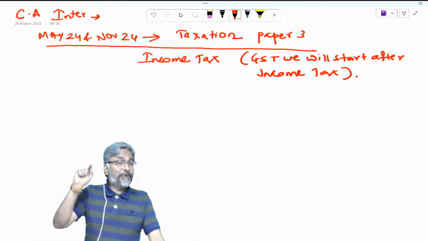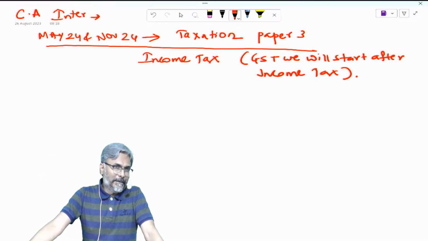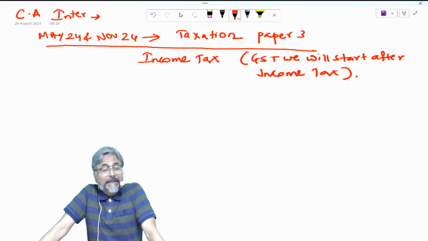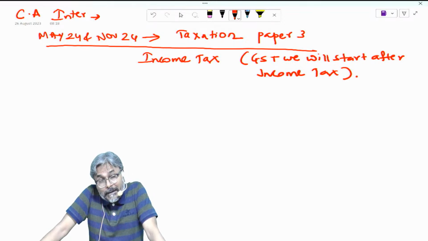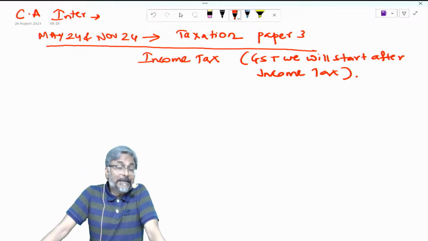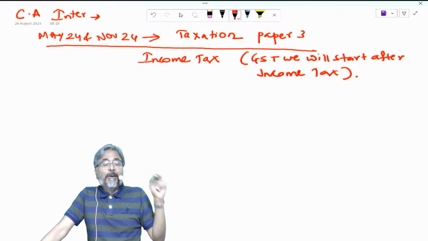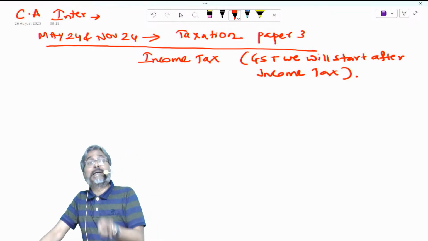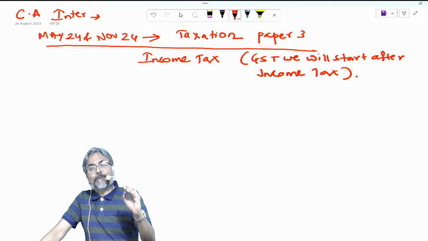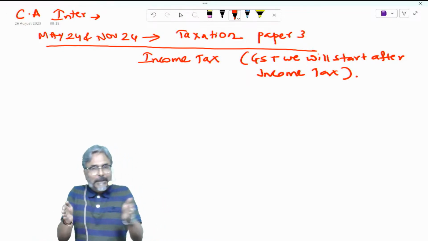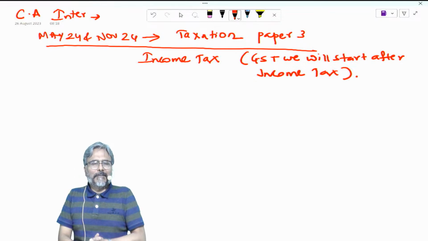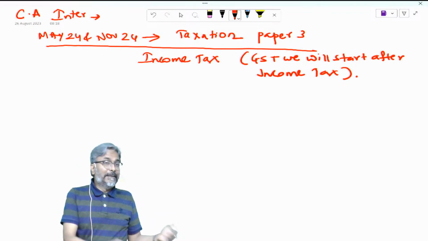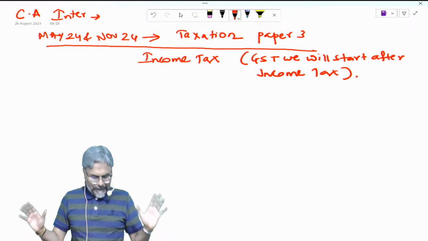But since your examination would be in May 24, or somebody would be attempting for November 24, one concern would be that there would be a huge gap after the completion of the syllabus. Then what will happen, sir? Two things will happen. One, the revision lectures would be conducted, and two, tests would be conducted. The test would cover two or three topics at a time. We are going to consolidate and keep the test, which you have to write, and I will evaluate it. I will not give it to anyone else. It is me who is going to evaluate it.